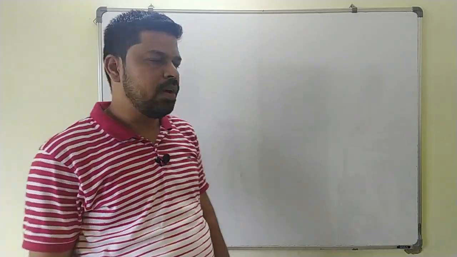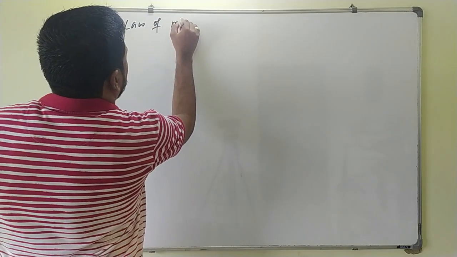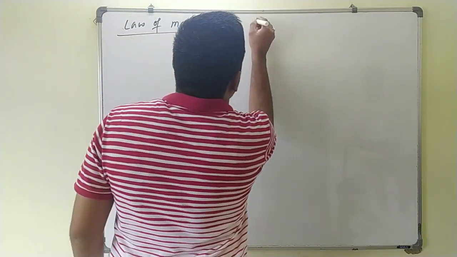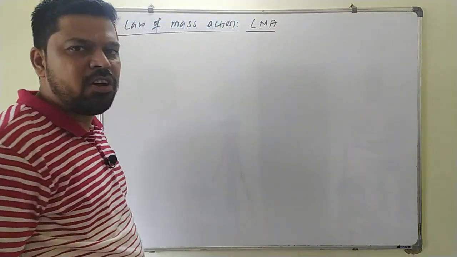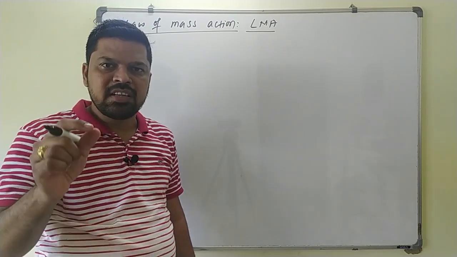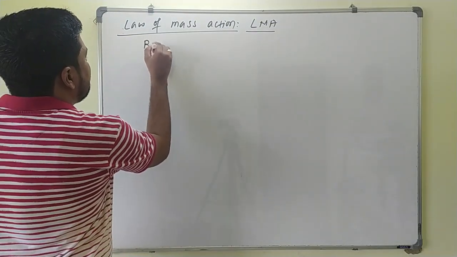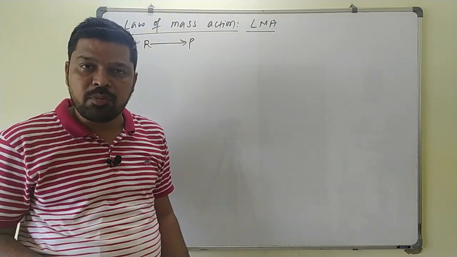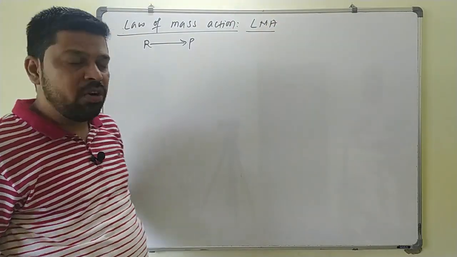So the next point is the law of mass action. In short, we can write it as LMA, law of mass action. According to the law of mass action, the rate of the reaction is directly proportional to the molar concentration of the reactants raised to the power equal to the stoichiometric coefficient. For example, you take this reaction, where the reactant is giving a product here. For this reaction, the rate of the reaction is directly proportional to the molar concentration of the reactant raised to the stoichiometric coefficient.